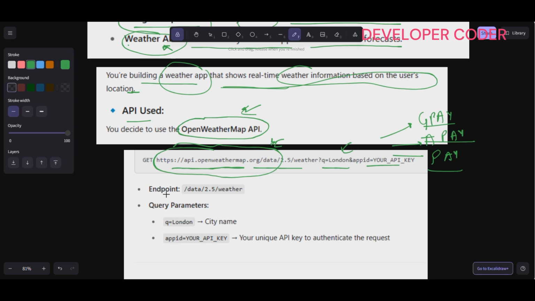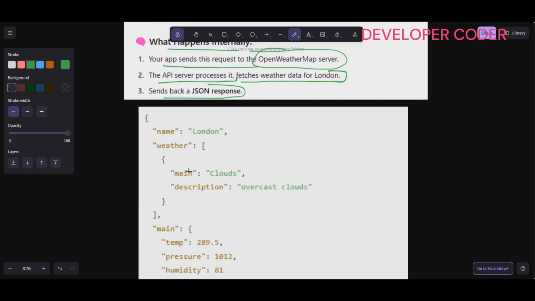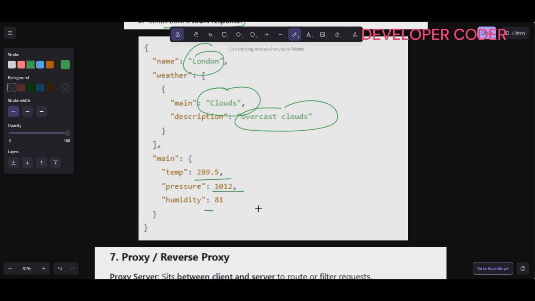Here you have to pass an endpoint, then a query parameter like the city name, and your unique API key to authenticate the request. Internally, your app sends this request to the Open Weather Map server. The API server processes it, fetches weather data for London, or whatever city name you pass, and sends back a JSON response like this. It has the city name, the conditions, overcast clouds, temperature, pressure, and humidity. You can simply show all this in your application.